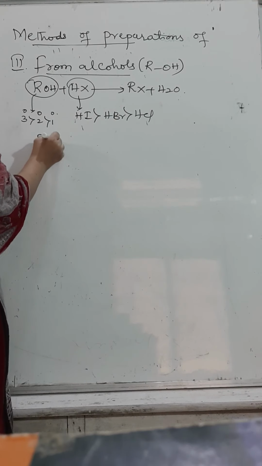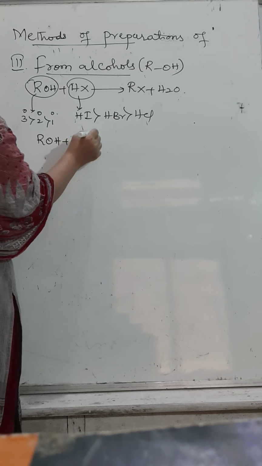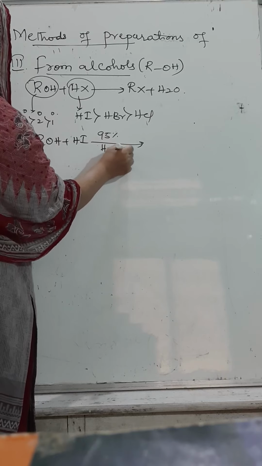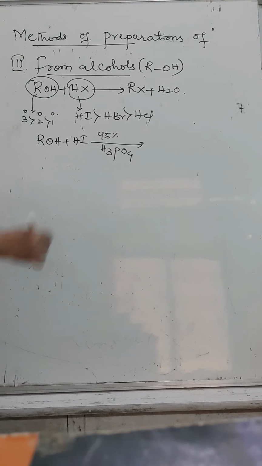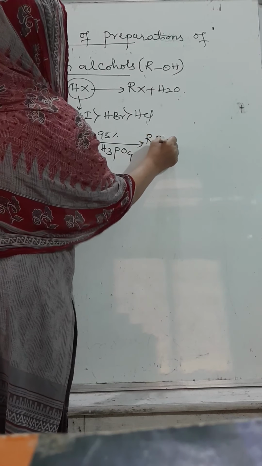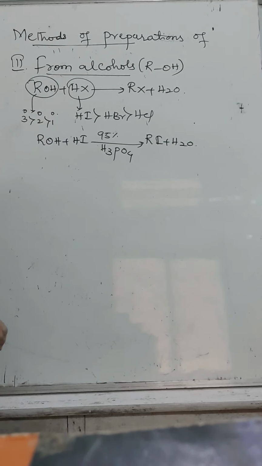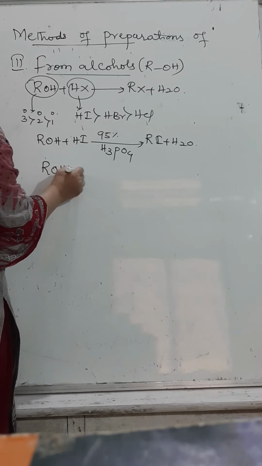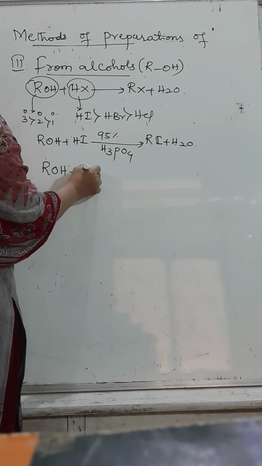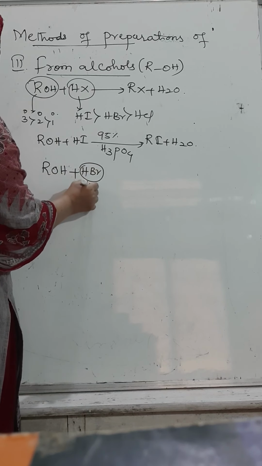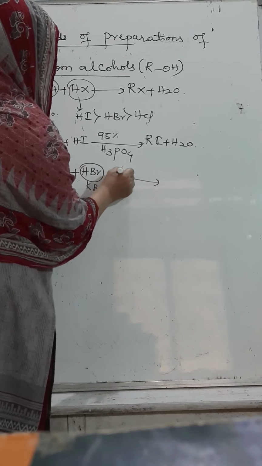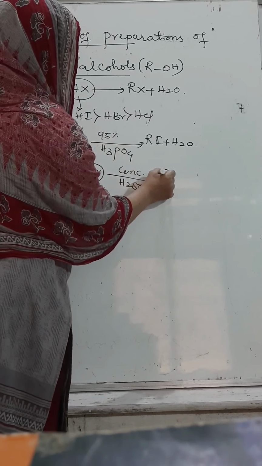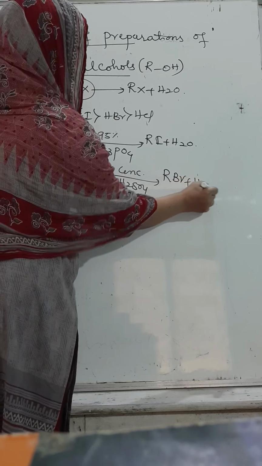When alcohols are heated with HI using 95% H3PO4, orthophosphoric acid, they are converted into RI plus H2O. ROH with HBr, or instead of HBr, we can take KBr in the presence of concentrated sulfuric acid, will produce RBr plus H2O.